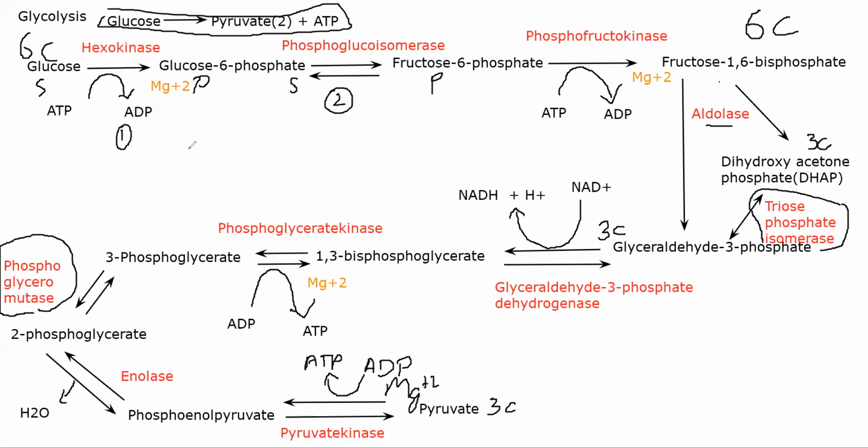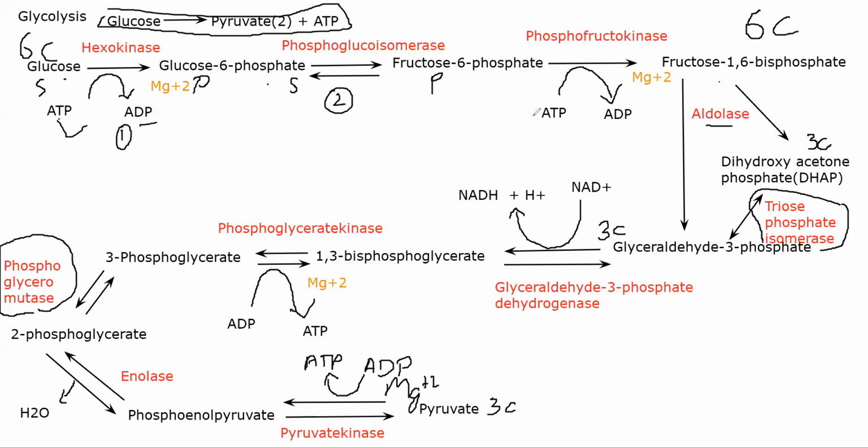I'll just reiterate once again what is happening. Glucose, a 6 carbon molecule, is being converted into glucose 6 phosphate, basically being phosphorylated using ATP. You are donating one phosphate from ATP and making glucose 6 phosphate and getting ADP at the end. This in turn will be isomerized into fructose 6 phosphate, which again will be phosphorylated, where you are giving another ATP.